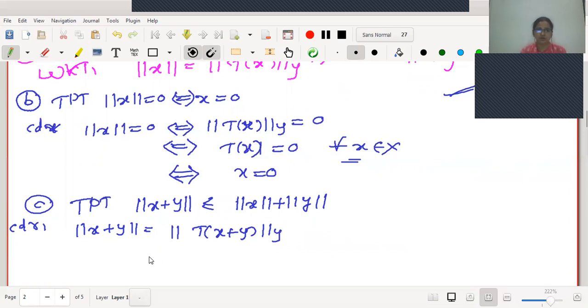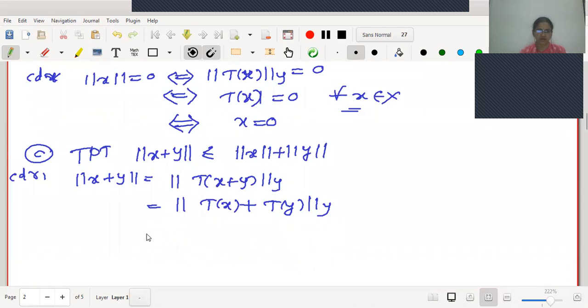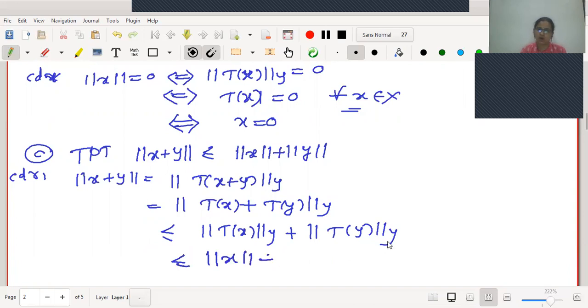Before that, let me use the linearity property. What linearity says? This is tx plus ty. Now, I will use the condition of norm. According to the third condition of norm, this is less than or equal to norm y of t of x plus norm y of t of y. And if we look at the definition, norm y of t of x is nothing but norm of x, and norm y of t of y is nothing but norm of y. Therefore, the third condition is also satisfied.